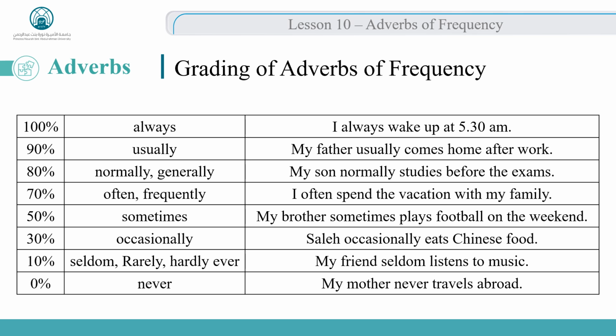Then never. Never here negates the occurrence of this action. So it never happens. My mother never travels abroad, which means my mother never left our home country. She never traveled. She has not left our home country and traveled anywhere else in the world.